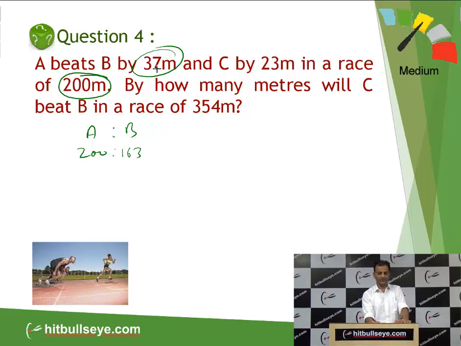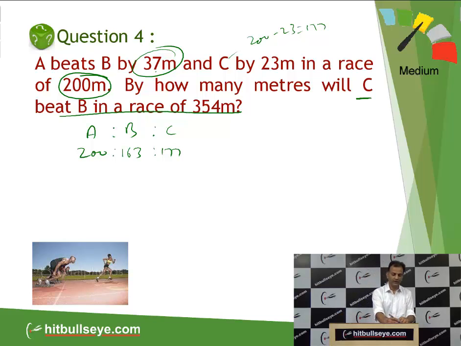That means A beats B by 37 and C by 23. So if A is running 200 and he is beating C by 23, that means 200 minus 23 will be 177. Or can we say C is running 177 meters in a race of 200 meters. Now what is the question? By how many meters will C beat B in a race of 354 meters?